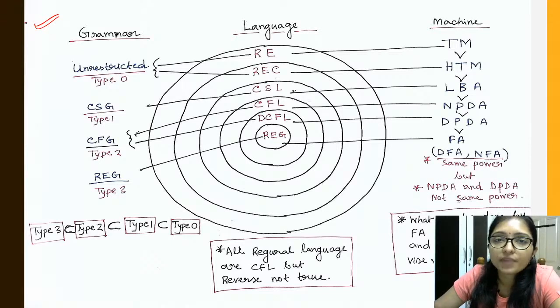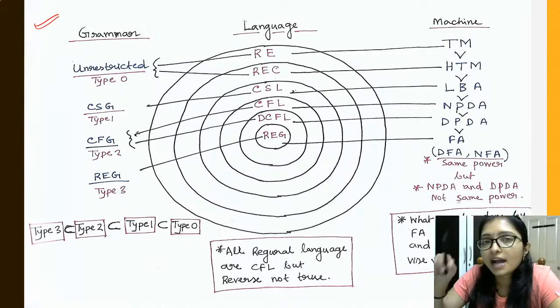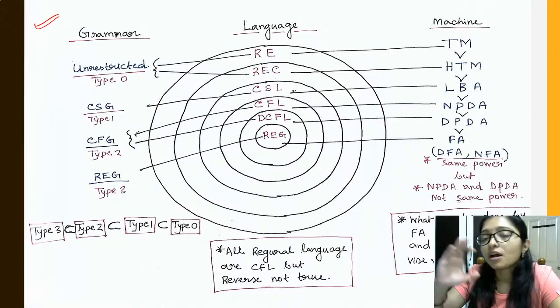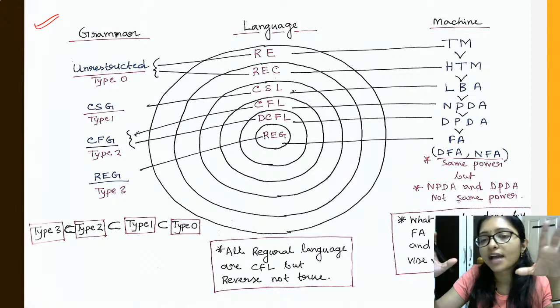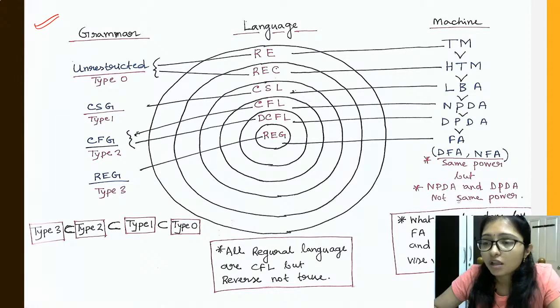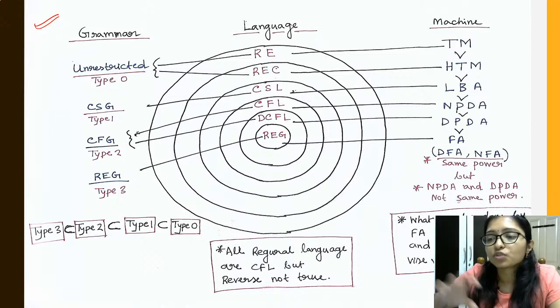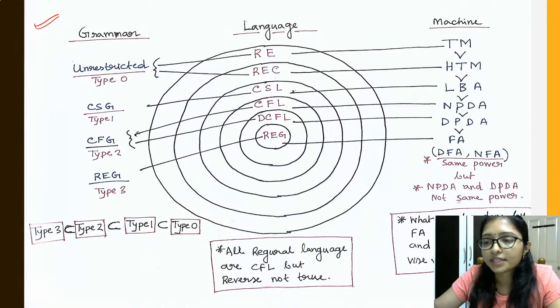First I will discuss from this chart what are the languages, what are the grammars and what are the machines. TOC means we have to understand the different types of grammar and language, and how we can relate them. So this is the quick revision chart. From December 2019 I will start backward, topic wise, and discuss.